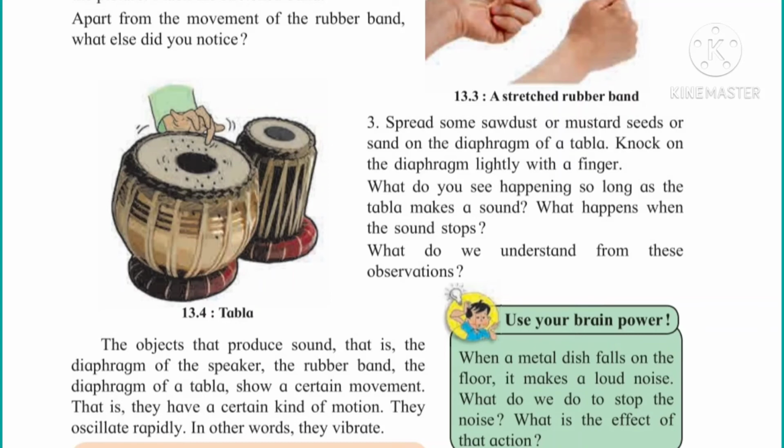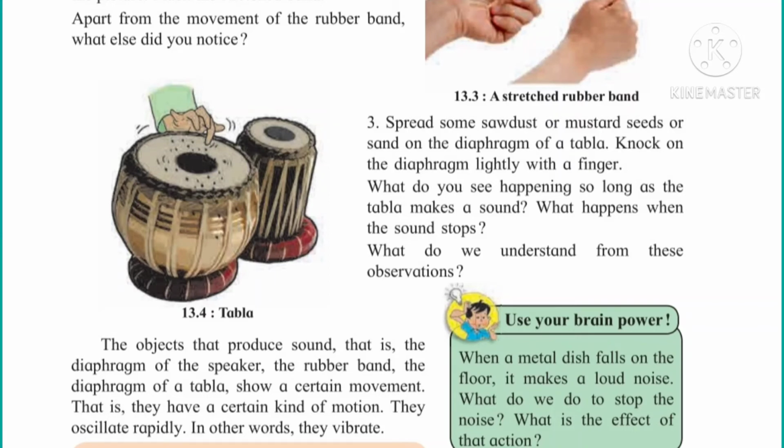They oscillate rapidly. Yes, oscillatory motion we observe here. In the rubber band you observe it clearly. Up-down movement is there. So that is oscillatory motion. In other words we can say they vibrate. Okay. Understood everyone? So because of the vibration sound is produced, or because of the sound they show the vibration.